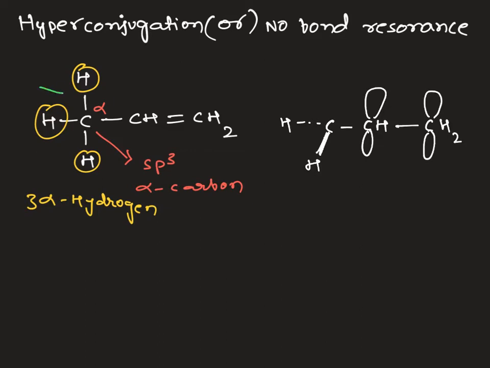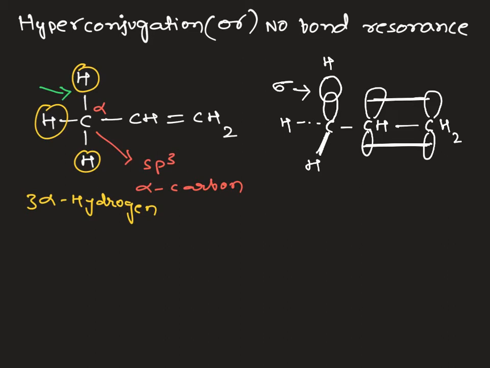This is the sigma bond I want to look at. This sigma bond is formed by the sp3 hybridized orbital of carbon and the atomic orbital of hydrogen, and the pi bond is formed between these two carbons by sidewise overlapping of atomic p orbitals.